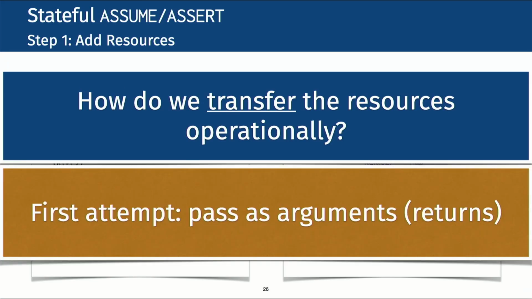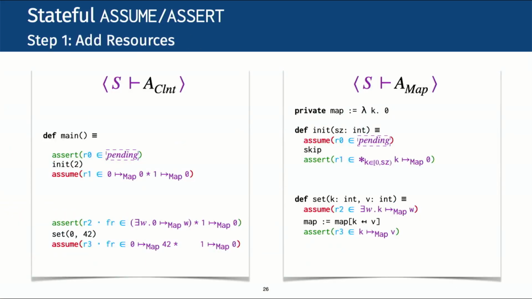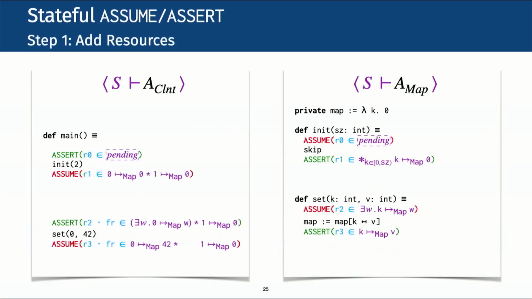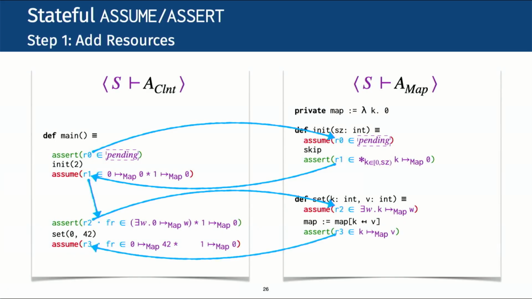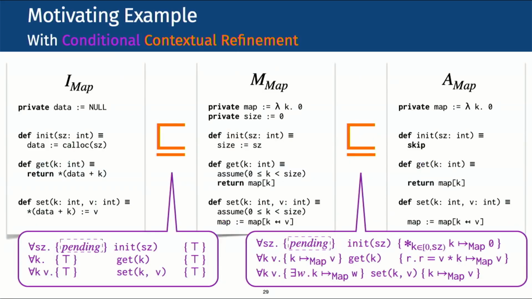As a first attempt, let us try to pass them explicitly as arguments and return values. Unfortunately, this approach does not work. The issue is that it breaks transitivity. To understand why, let us go back to the original transitivity example. Suppose we extend this refinement chain with resources as additional arguments, and let us focus on the get function for the moment.